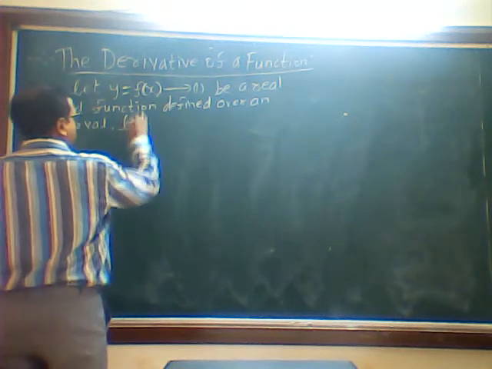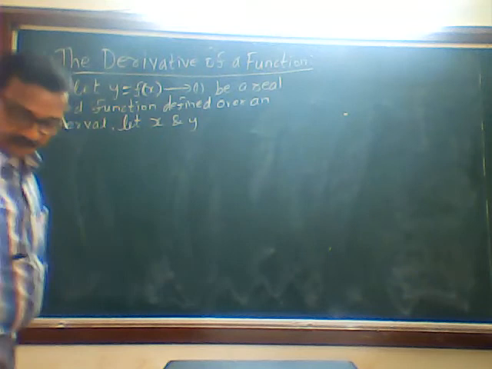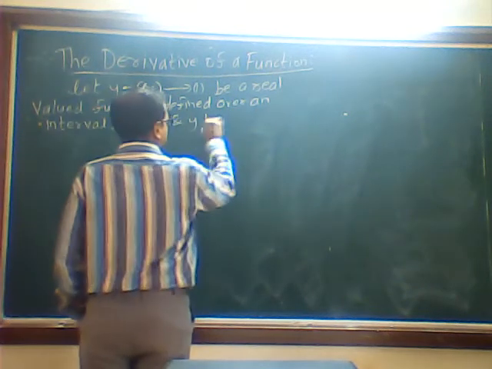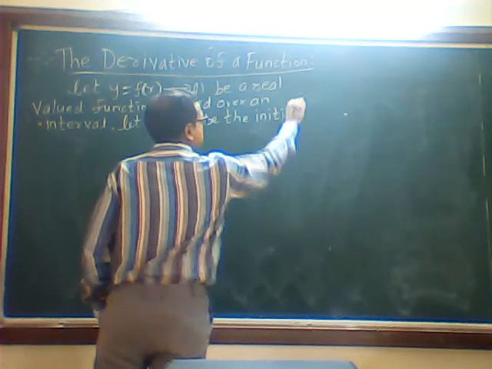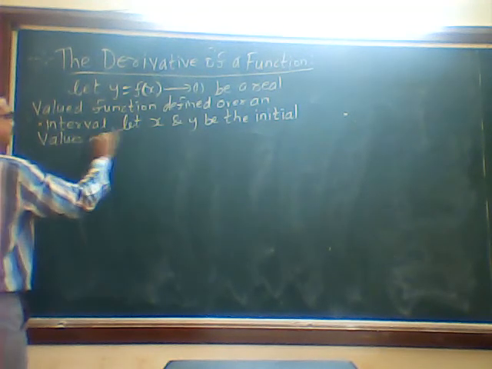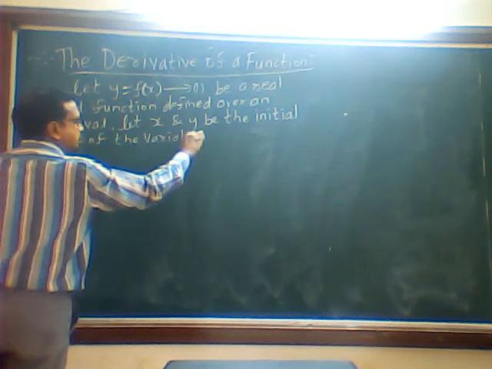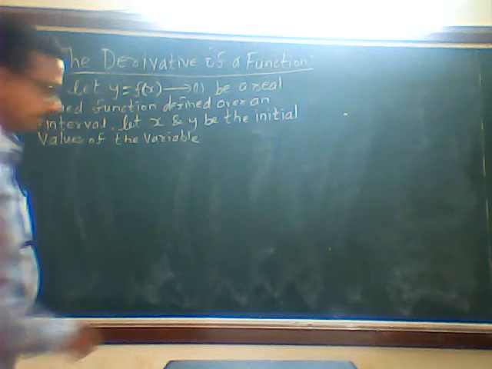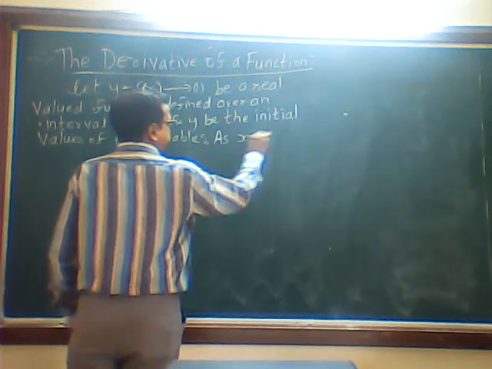Let x and y, this x and this y, be the initial values of the variables.